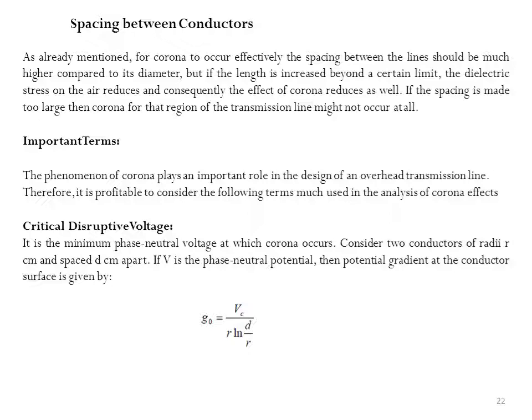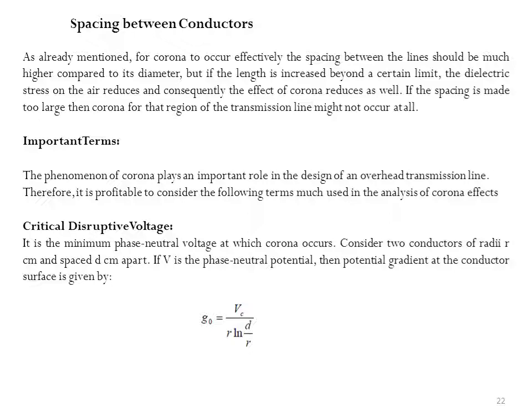We also have to increase the diameter. Then the formation of corona may be minimized. Another important factor is that wherever pollution is there, the effect of corona should be considered, because there will be unequal distribution of voltage, and there may be a chance of the conductor reacting with the atmosphere. Then, important terms we have to consider while calculating corona.